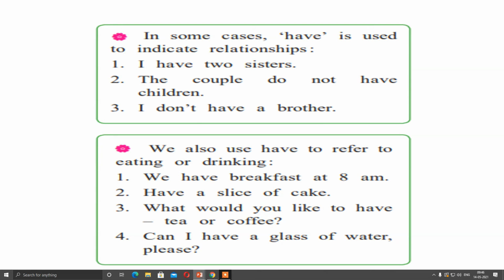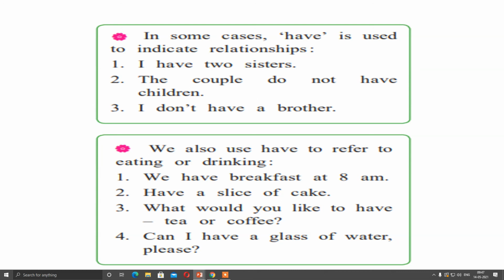Next use of have. We also use have to refer to eating or drinking habits. For example, we have breakfast at 8 am. That is, you are showing your eating habit regularly. Have a slice of cake means eat a slice of cake. Third example, what would you like to have, tea or coffee?